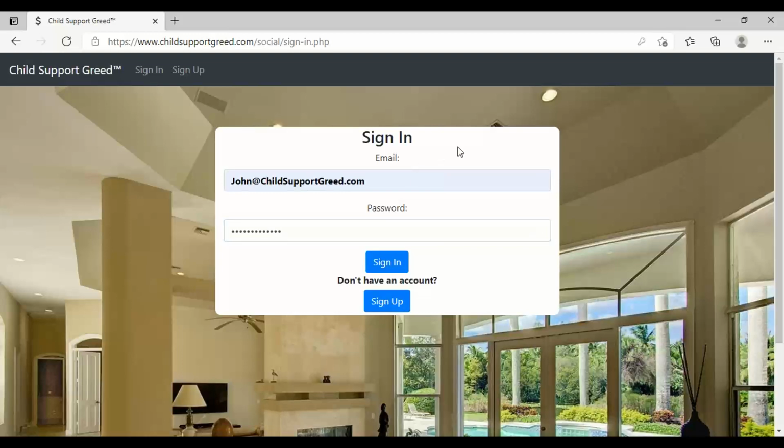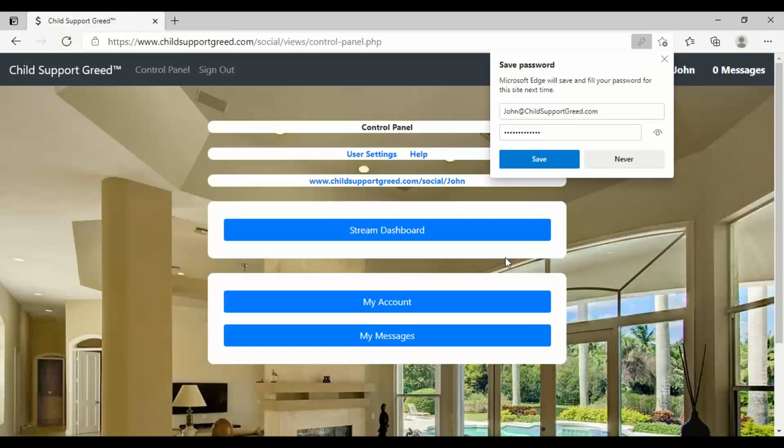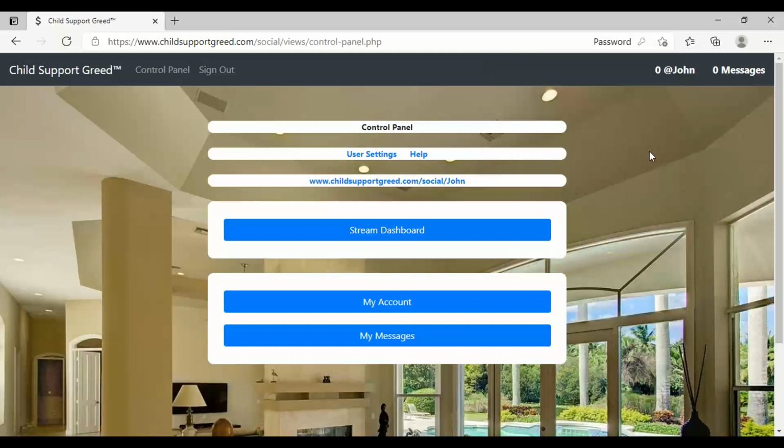So although you create a username, email, and password when you're signing up, you sign in or log in using your email and password. All right, so I'll save that. So now John is in. So we'll start at the top of the screen. It says 0 at John, and then it says 0 messages.